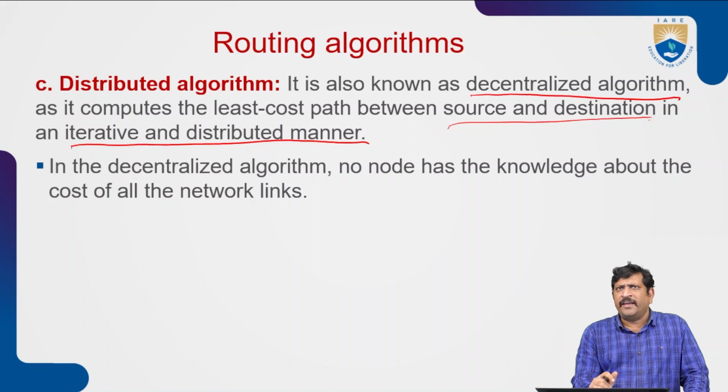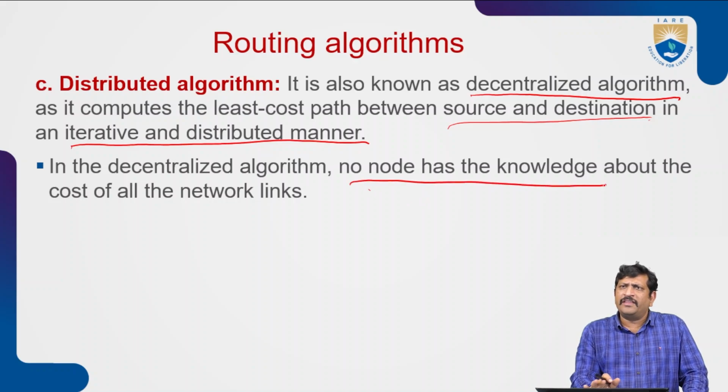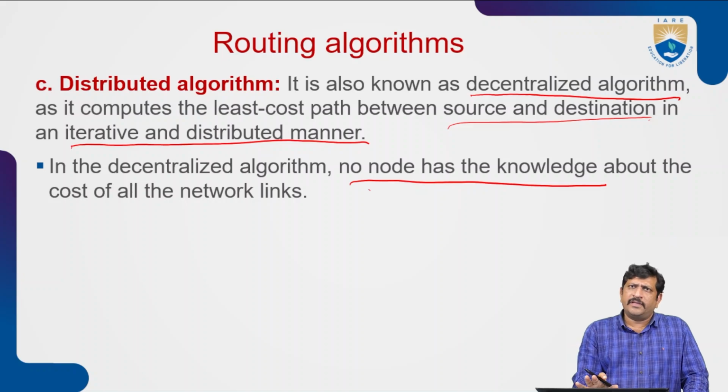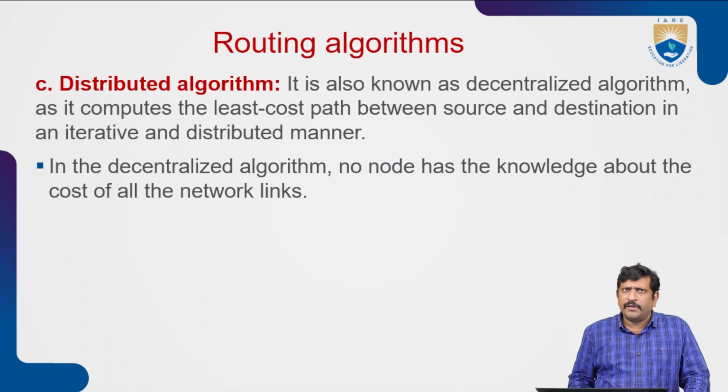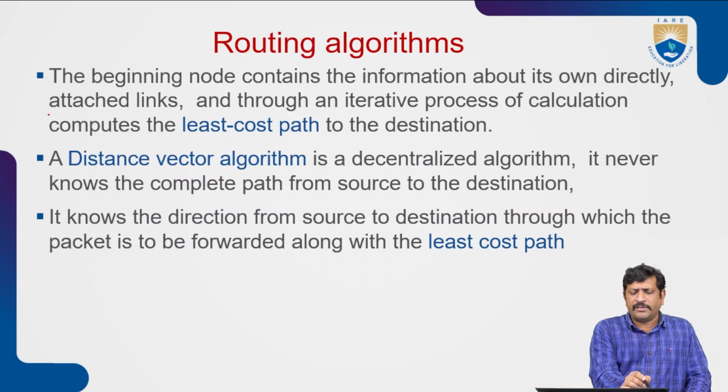In a decentralized algorithm, no node has knowledge about the network, the link costs, or other network costs. At the beginning, a node contains information only about its own directly attached links.